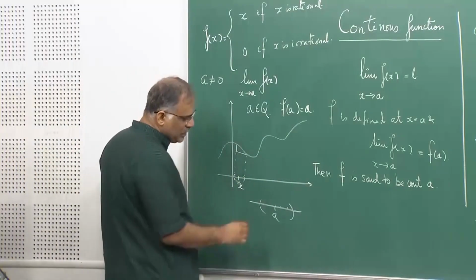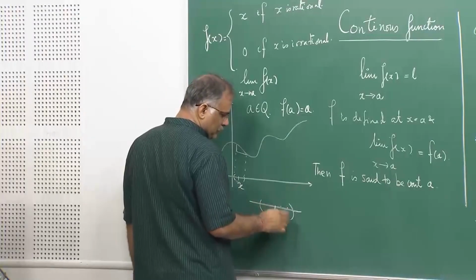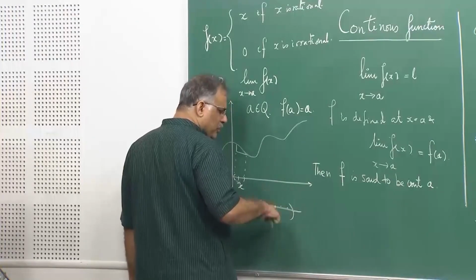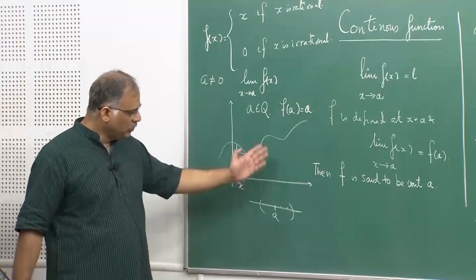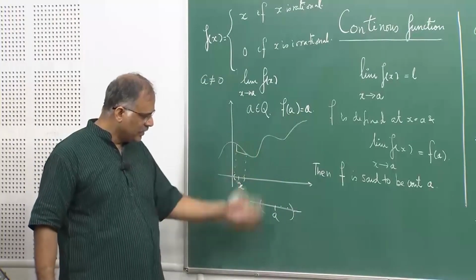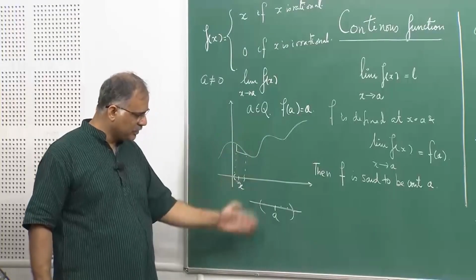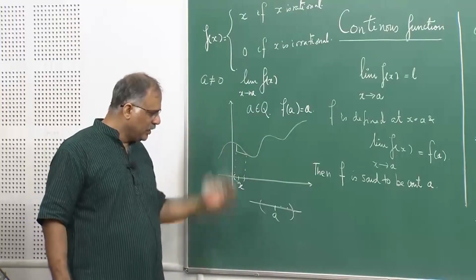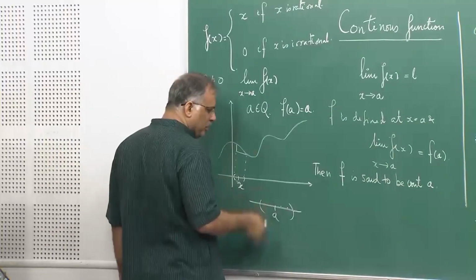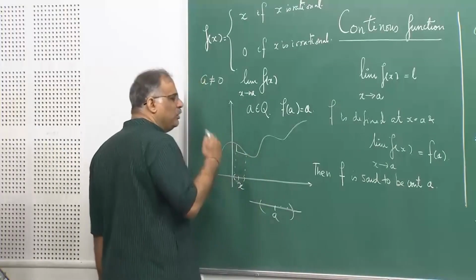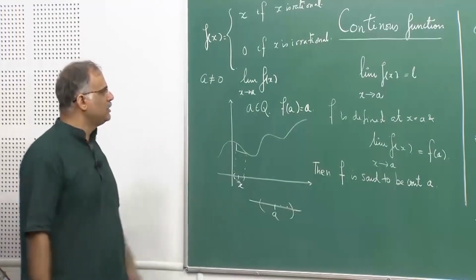So the function value keeps on simply oscillating between some value of x and 0, x and 0, x and 0. It is not possible to stabilize that movement, and that is why the limit does not exist.